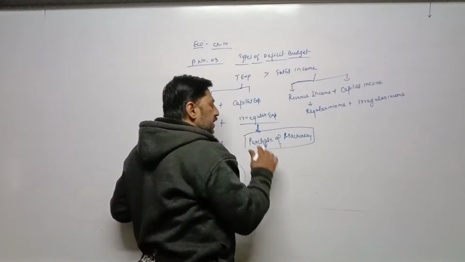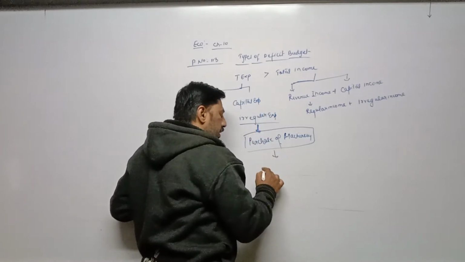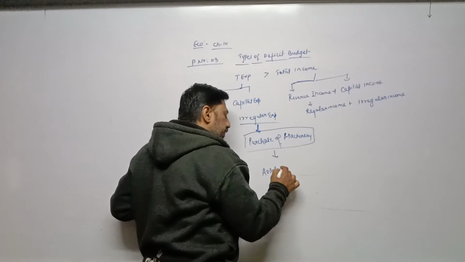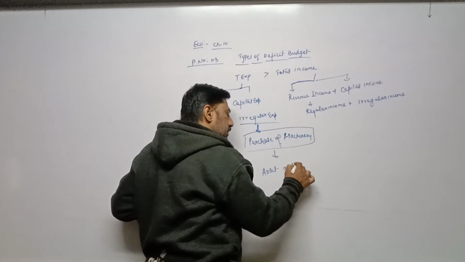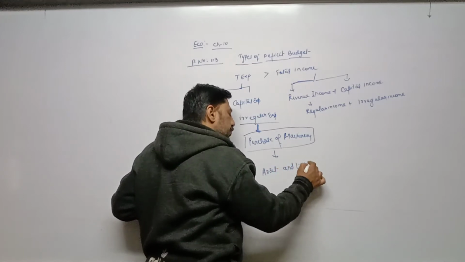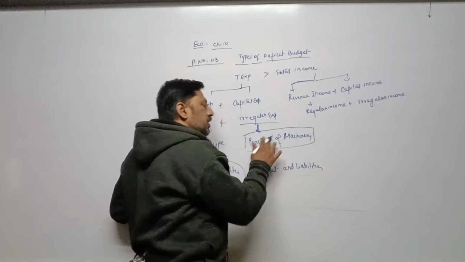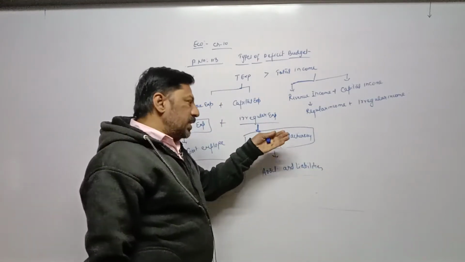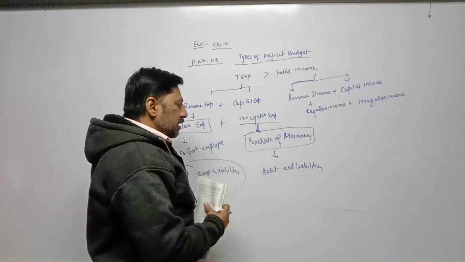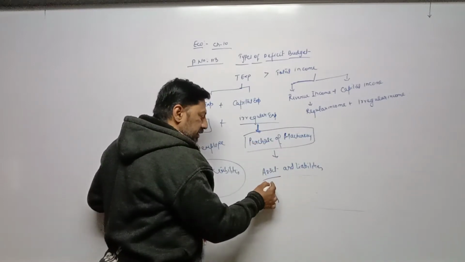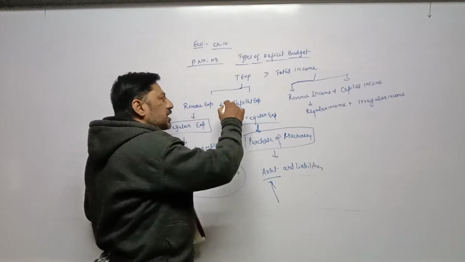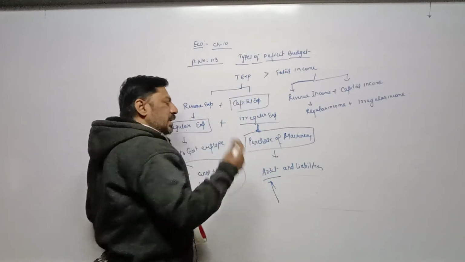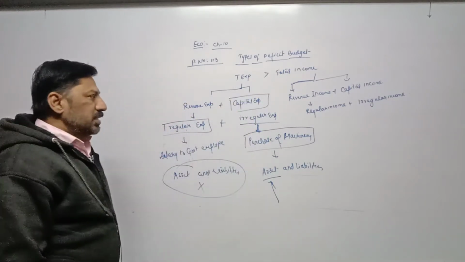Such expenditure has an effect on assets and liabilities. When we are purchasing machinery, it comes into our country, and as a result our asset increases. So capital expenditure has an effect either on assets or on liabilities.